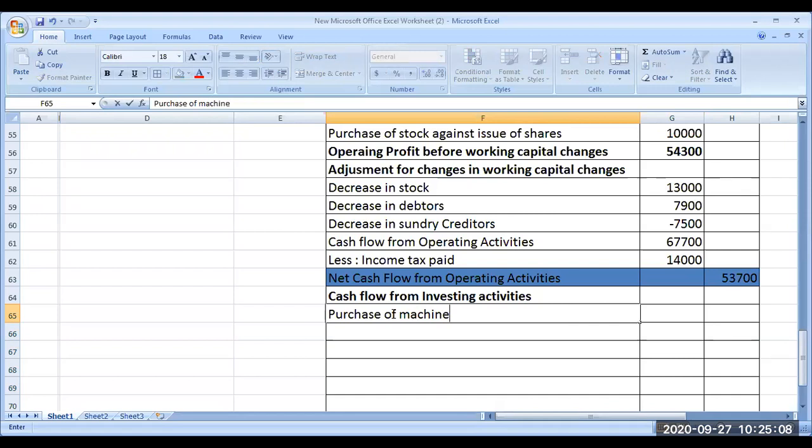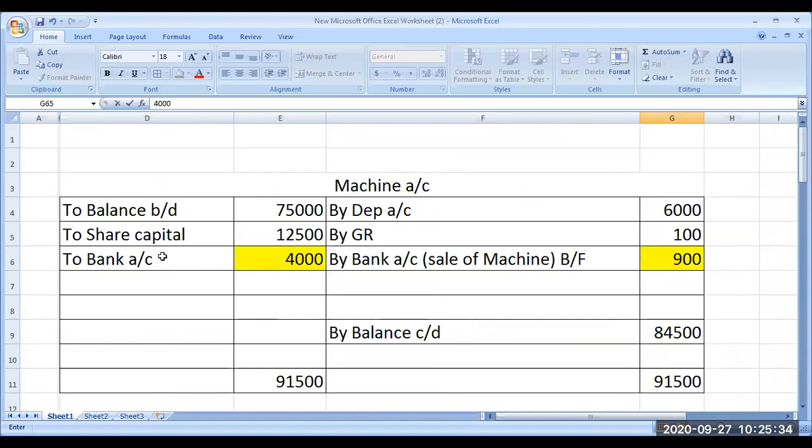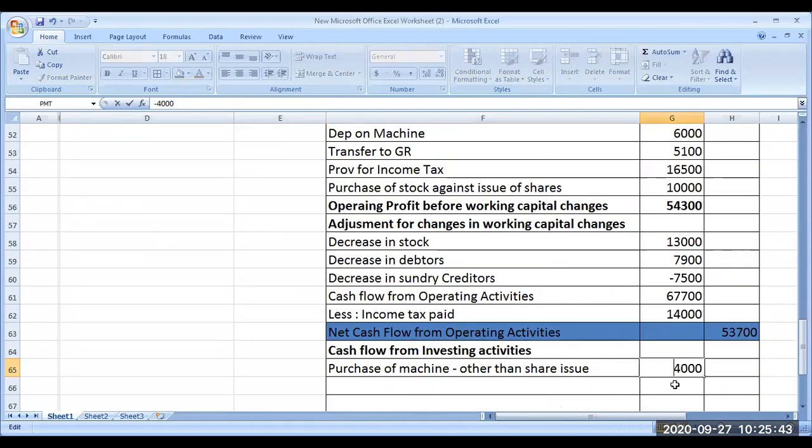For how much are you buying machine by paying cash? Other than share issue, we are buying two: one is machine on cash, one is machine on issue of shares. But here we have to take only the cash. Look at the machine account. 4,000 rupees you are paying through bank. Therefore, I am writing it here, 4,000. It is outflow.